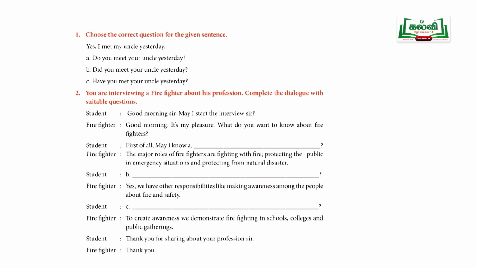So the first sentence you have to read carefully and you have to find out the verb. For example, here I met my uncle yesterday. Here which is a verb? Met is a verb. How will you split the verb met? Met is a past tense. So by splitting the past tense, you should use did plus the present form of the verb. So here did plus meet. So how will you frame the question? Did you meet? So the answer here is did you meet your uncle yesterday?